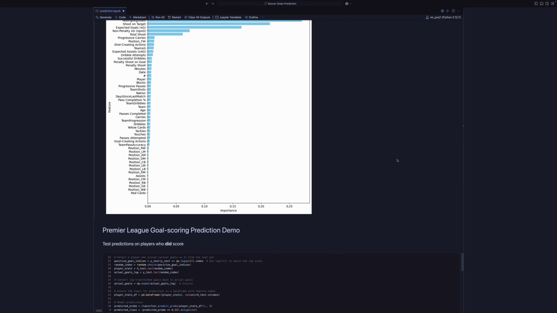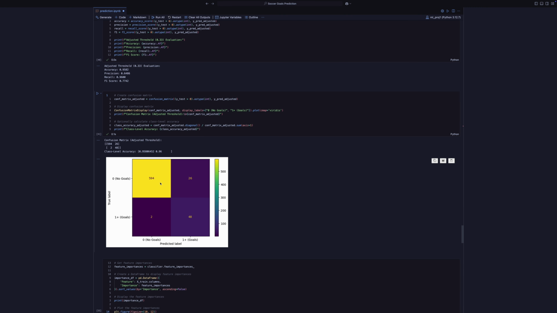We also have some statistics up here, like a confusion matrix that you can see. There's a class level accuracy of 95.8% for when they do not score, and a 96% accuracy when they do.